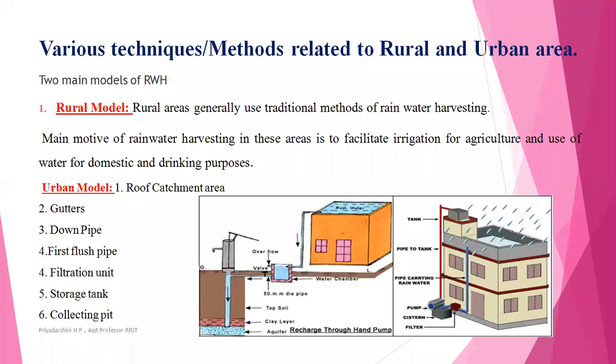Why will we adopt this in urban areas? Due to the less available runoff of water, and also due to the more buildings, or you can consider the more houses.